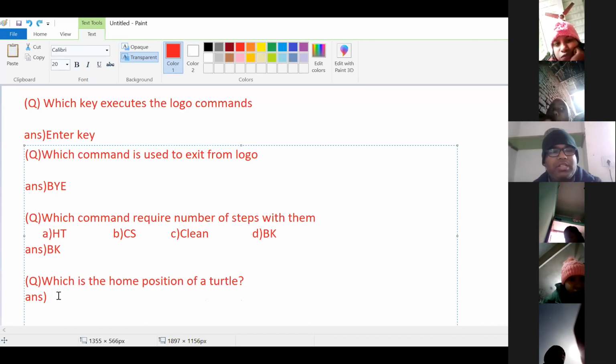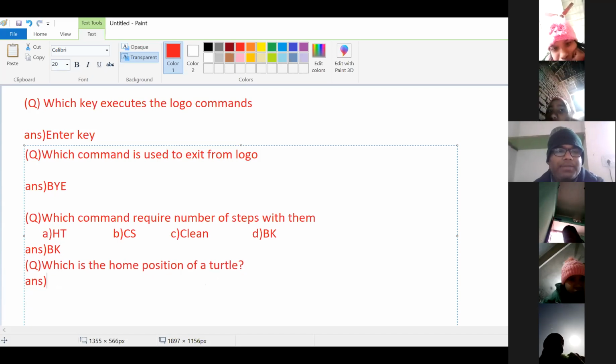If the question is given along with options, see here, everyone, the options also.